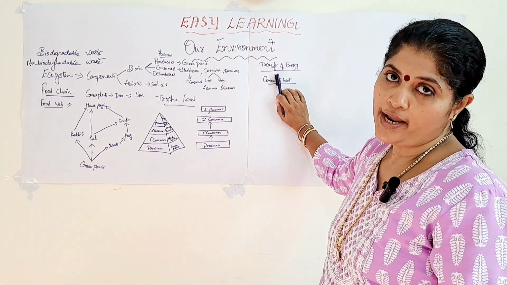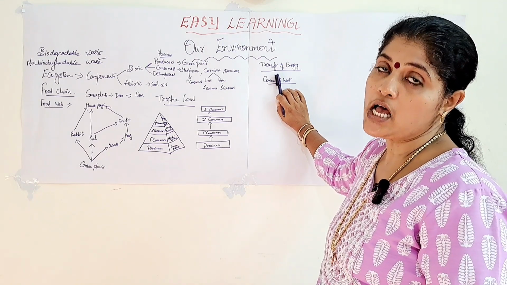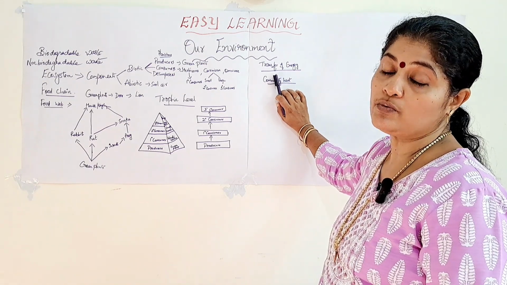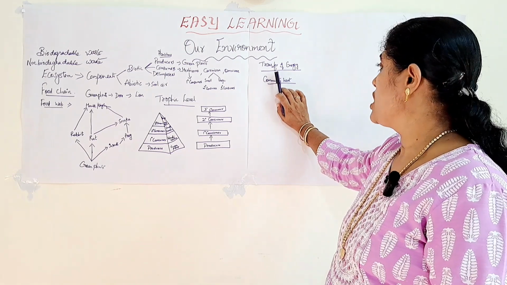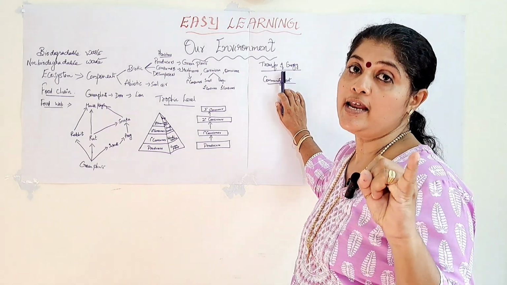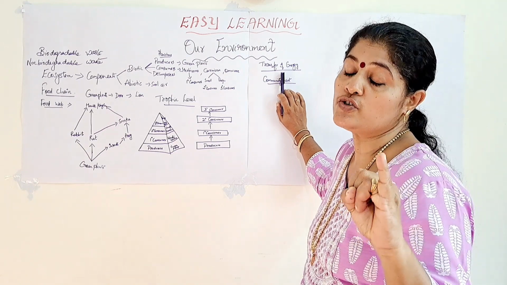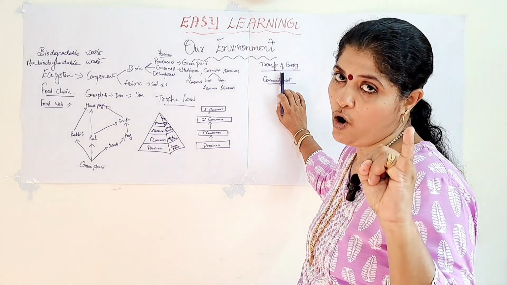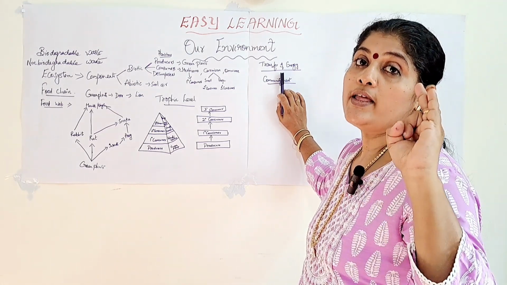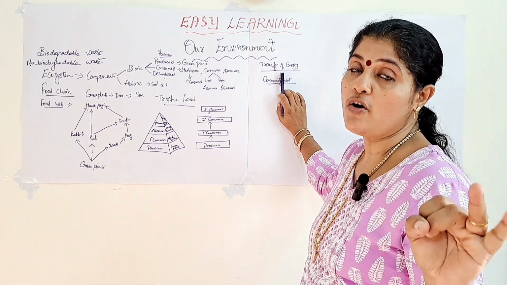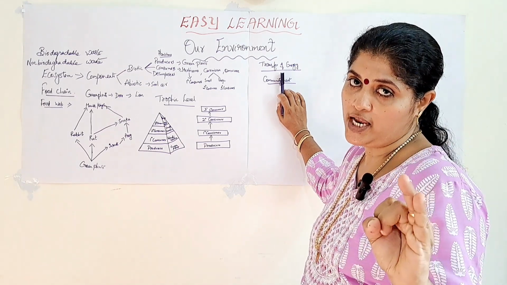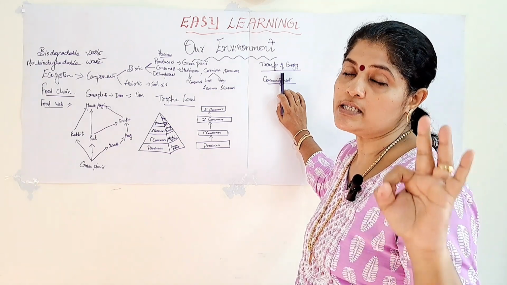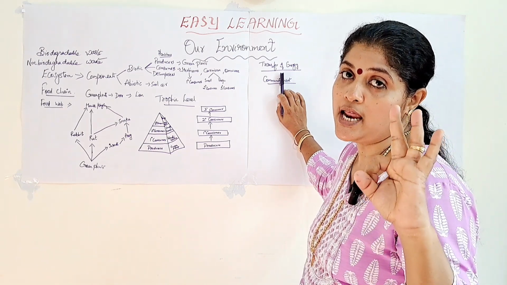There are 5 main points which you have to concentrate on because they are always asked in the board exam. For a 5-mark question it is, what are the major steps involved in the transfer of energy in an ecosystem. So coming to the 5 points, the first point is that energy is neither created nor destroyed in an ecosystem. The only thing is that it is converted from one form to another form. Second, there is a continuous transfer of energy from one trophic level to the next trophic level in a food chain. The third point is that some amount of energy is utilized by the organisms for their metabolic activities like respiration and growth.